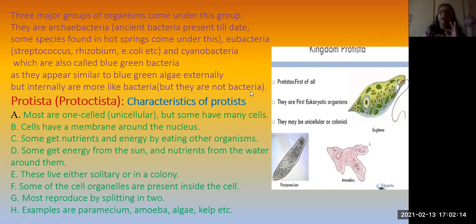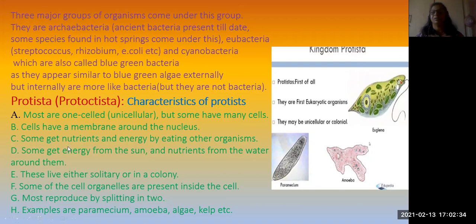Okay, all these are present in this Monera group only, and internally they are more like bacteria, but they are not bacteria. These blue-green algae are like bacteria but not exactly like bacteria, but still they have similar characters. That's why he included all the bacteria and algae in the Monera group itself. Okay, and the second group.